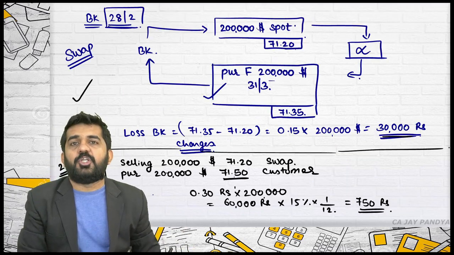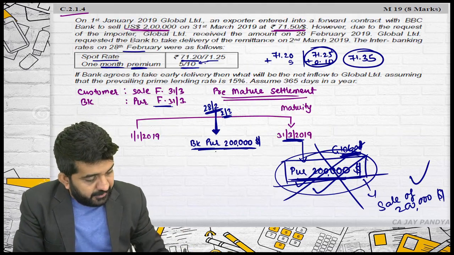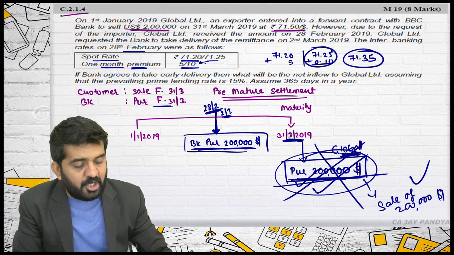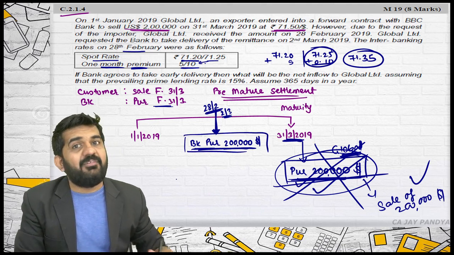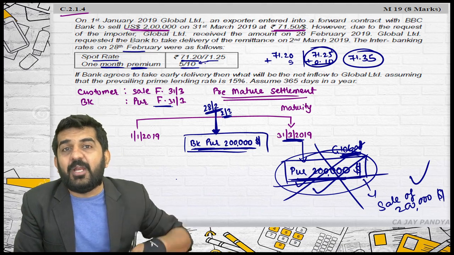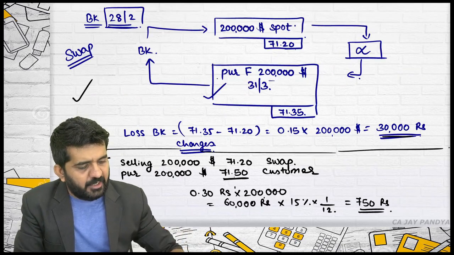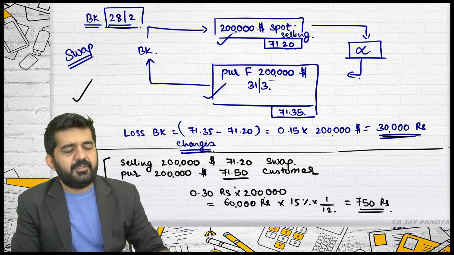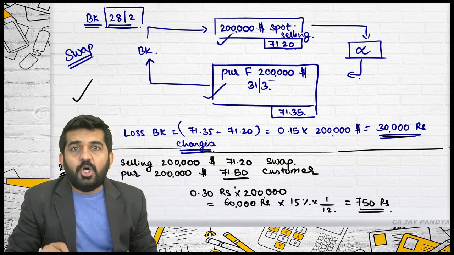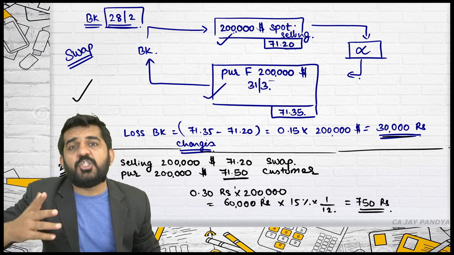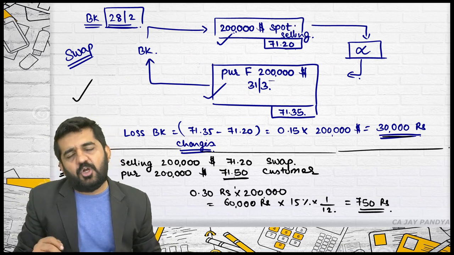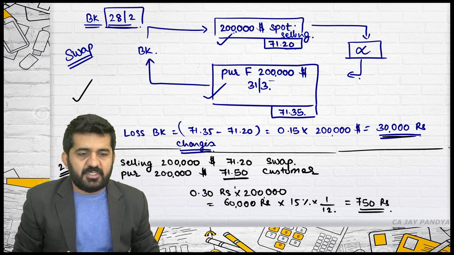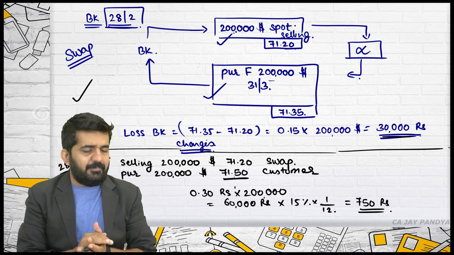They were getting $2 lakh on 28th February, they were not having any plan to get $2 lakh on 28th of February, so in the swap contract they will be selling it or giving it. Alright. So because of this swap contract, if there is any profit or loss, the bank will be recovering it from the customer. This was the premature case.